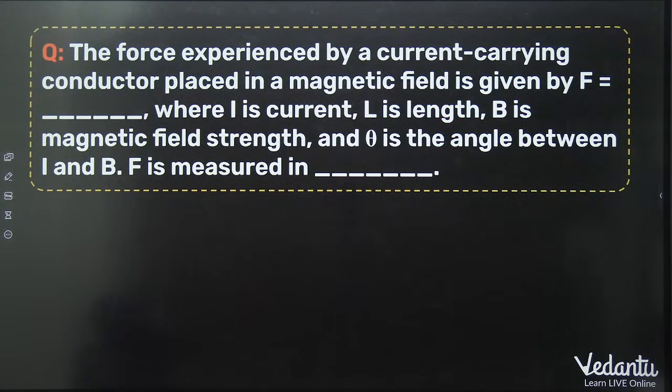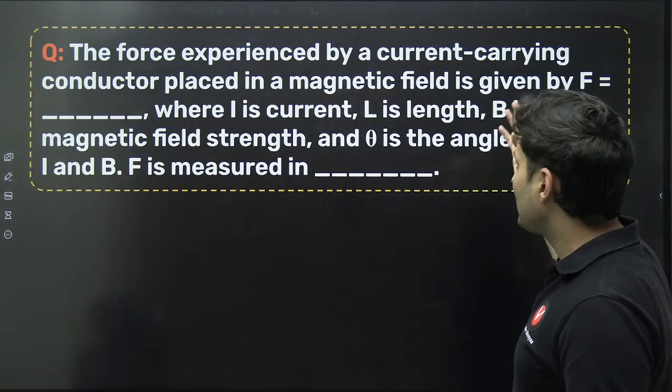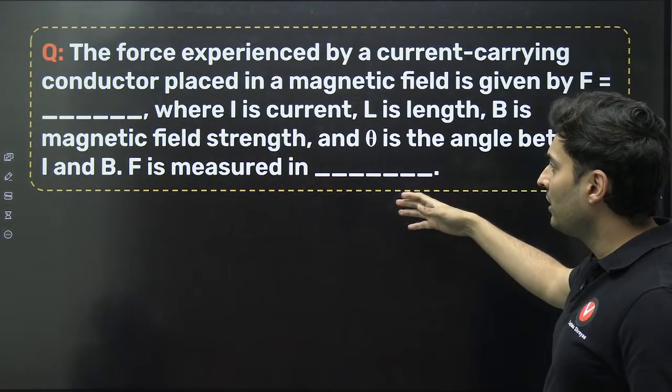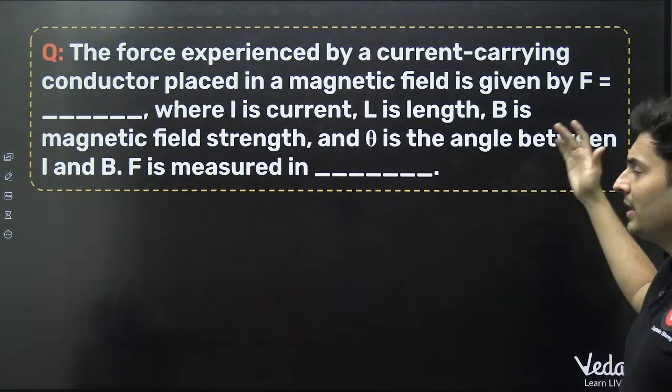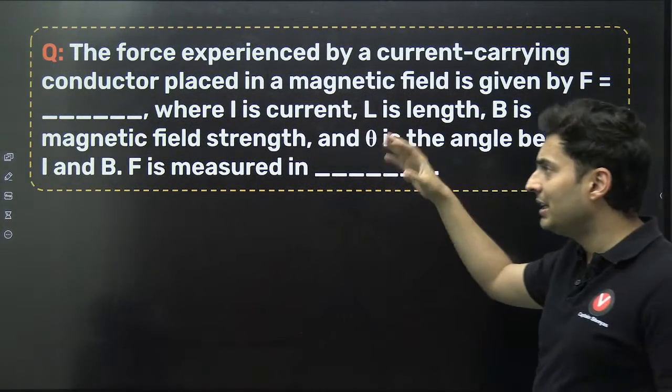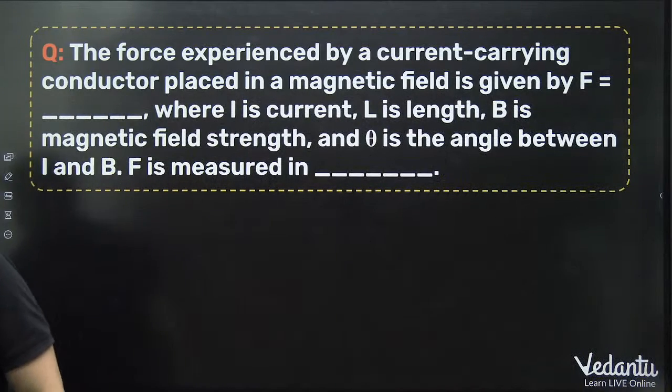The next one coming up on your screen: the force by a current carrying wire when placed in a magnetic field is given by what formula, where F is measured. Obviously, force will be measured in Newton. L is the length, theta is the angle, B is the magnetic field. It is IL cross B, right? It is IL cross B.